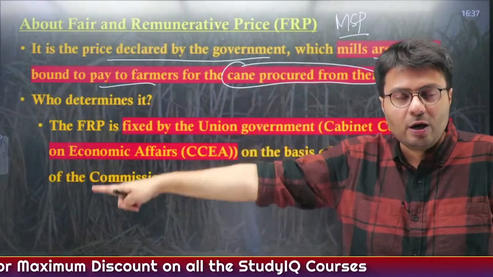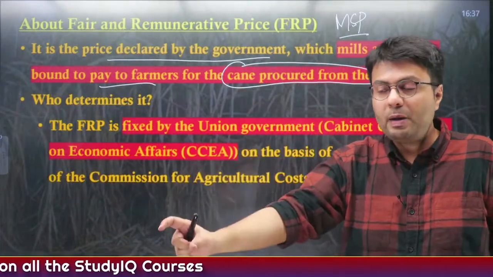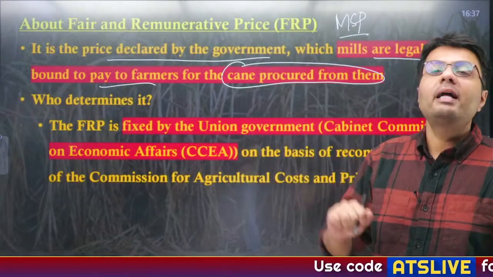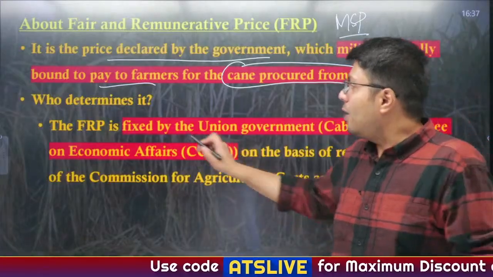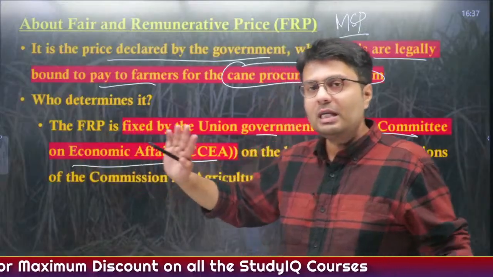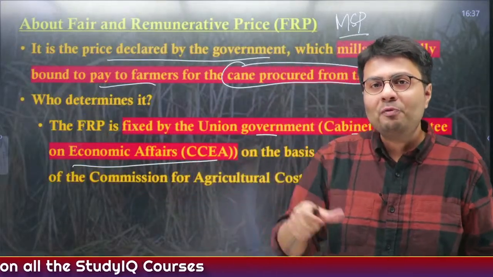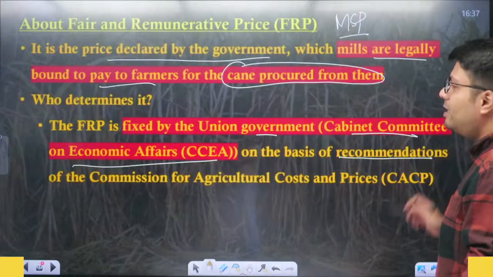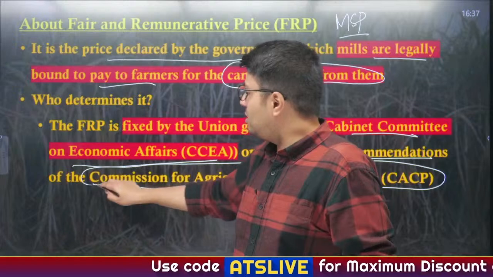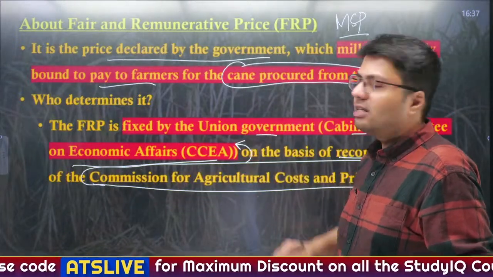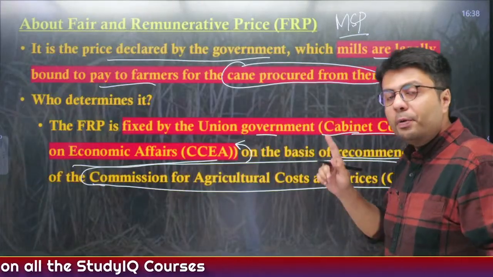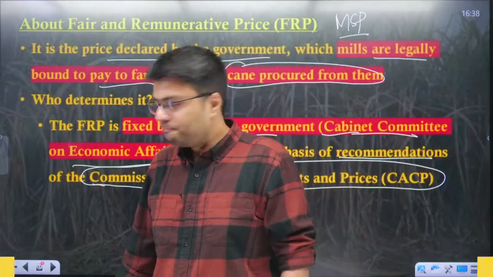So the government tells the sugar mills or the sugar industry that this is the price, and below this price you can't pay the farmers for the sugarcane they are selling you. Now, who determines what should be the FRP, right? It is fixed by the union government, particularly the Cabinet Committee on Economic Affairs. And how does the Cabinet Committee on Economic Affairs come up with a number? Because the price is recommended to it by a commission called the Commission for Agricultural Costs and Prices. So this commission recommends to the CCEA that this should be the price and you should approve it, and therefore it is approved by the union government, particularly the Cabinet Committee on Economic Affairs.